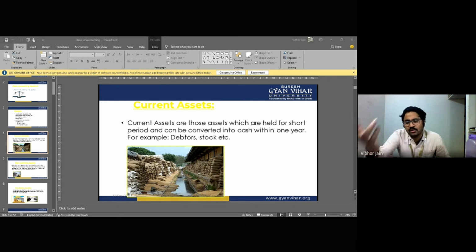Okay. What is discount? Very easy. Discount is a rebate that is given by the seller to the buyer. Discount is classified into two types: trade discount and cash discount. Two classifications: cash discount and trade discount.